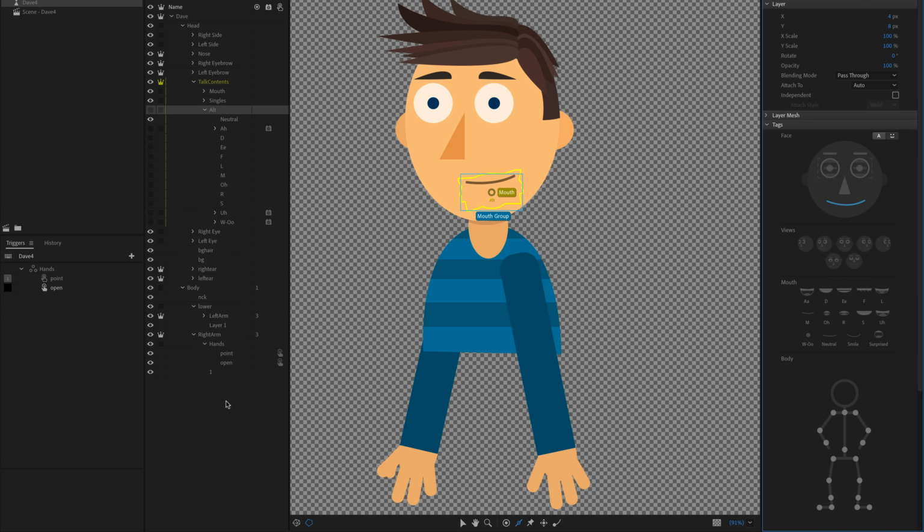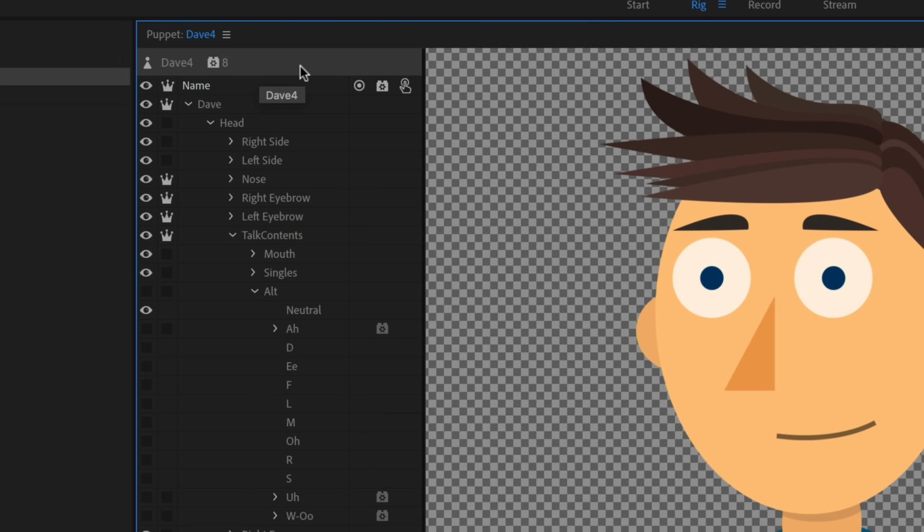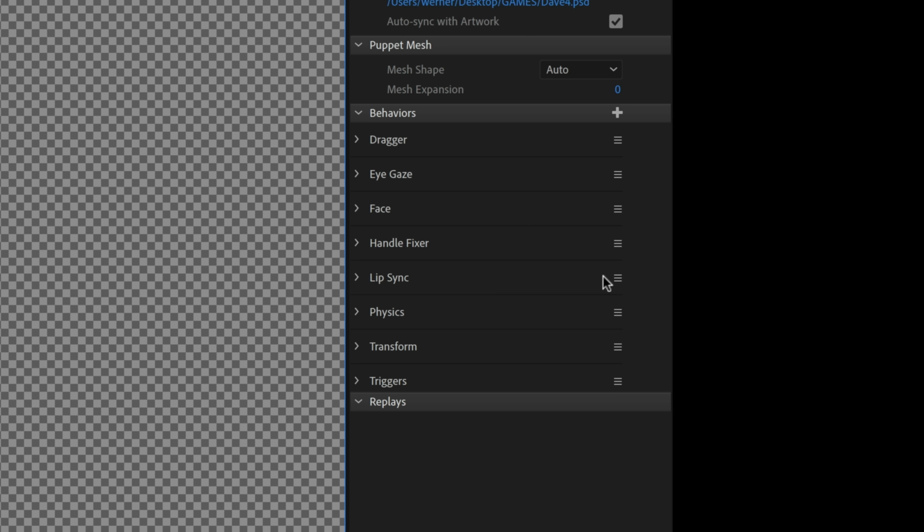And by the way, when I talk about the lip sync behavior, all your main behaviors for your character are up here at the top. You might not know that you can select this, but you can. And you'll see this is the name of your puppet, and a little 8 is next to it. And that 8 means this character has 8 behaviors that are pre-added to it over here.